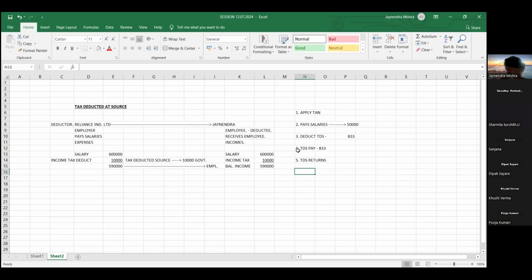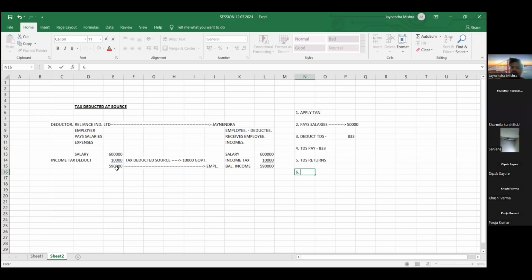Okay. Then, friends, after filing the TDS return, our employee whose salary has been decided at 6 lakhs, but we have paid him only 5,90,000, will ask why we have paid him less salary. So friends, we have to give him a reason. What reason will we give him, friends?